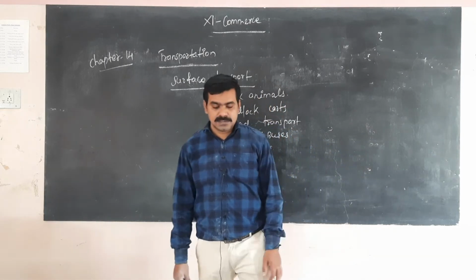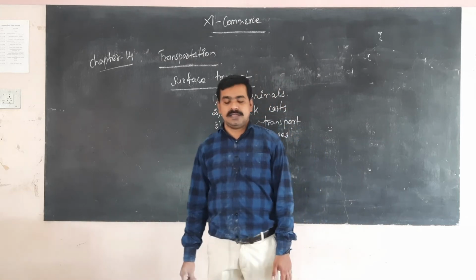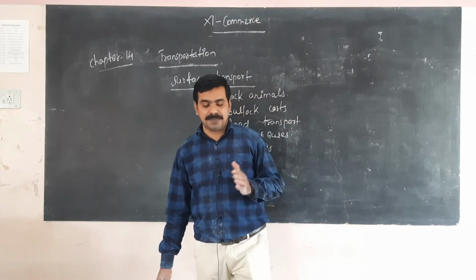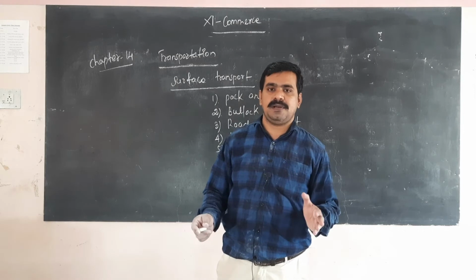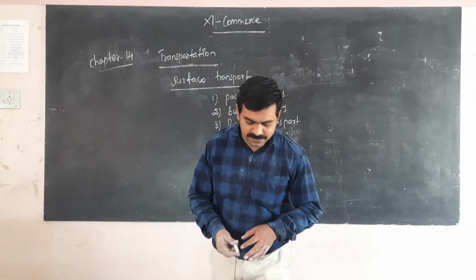Tramways were initially horse drawn, later steam powered, and now electricity operated. Electricity engine operated, that is tramways.